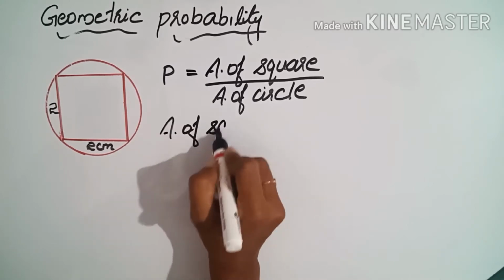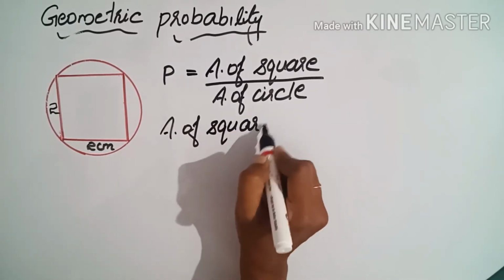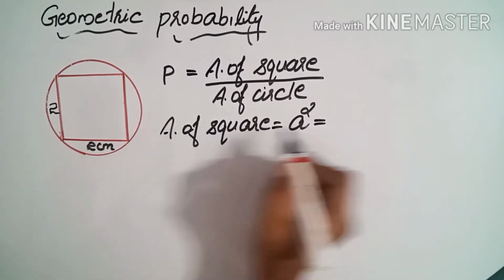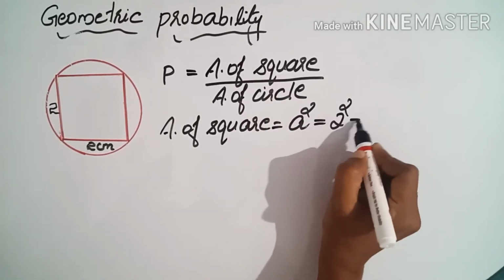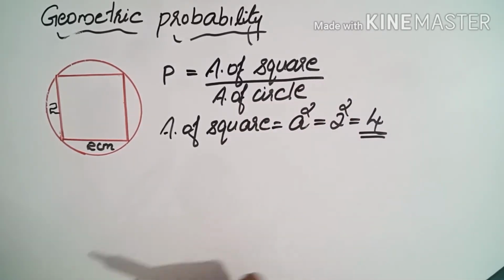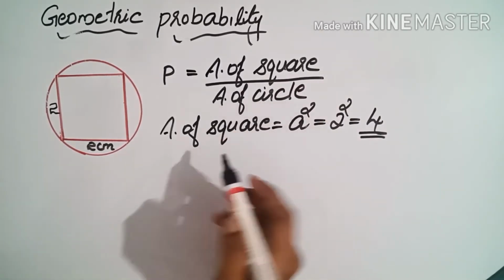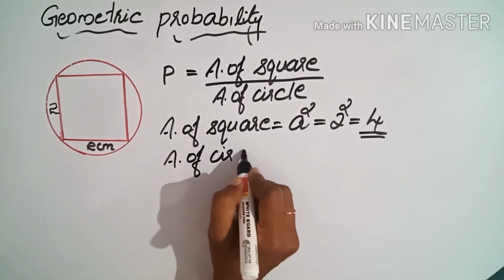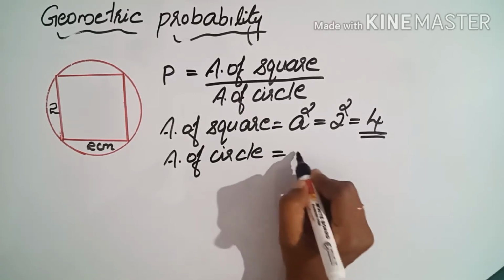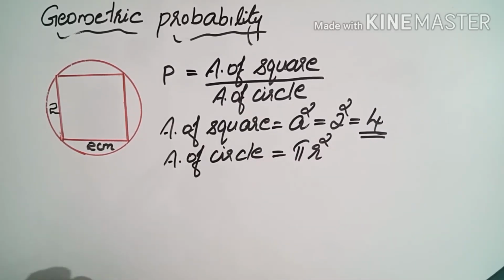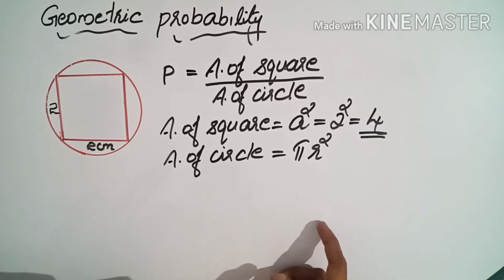So the area of square is easy to find. What is the equation? Area of square is a square. So a square means here the side is 2. So 2 square, the answer will be 4. So we got the area of square as 4. Now we need to find the area of circle. What is the equation? Area of circle is pi r square. In 9th standard you have learned this.